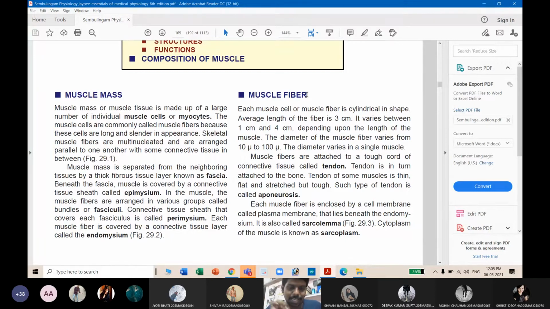Keep in mind, students, there is a specific term for that myocyte. In fact, we have 2 types in the muscle. To be precise, they are called actin and myosin.